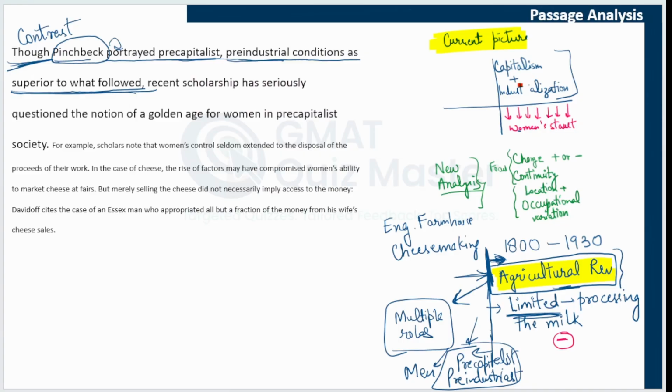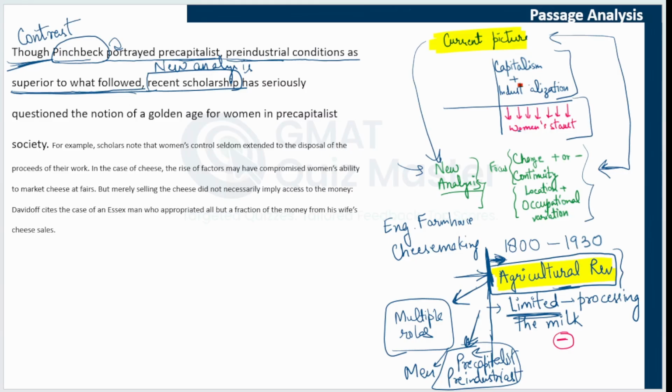This period was superior. Now, although Pinchbeck is portraying this to be the better time period, recent scholarship. Now, recent scholarship can be related to the new analysis, or something which is new, because the first paragraph told us how the current picture is giving way to the new analysis. So maybe this recent scholarship is related to new analysis, and we have a contrast also, because here also this current picture or the current way is different from the new analysis. The new analysis focuses on multiple factors, while the current picture is only about the decline. So let's understand if this contrast is in line with the current and the new analysis.